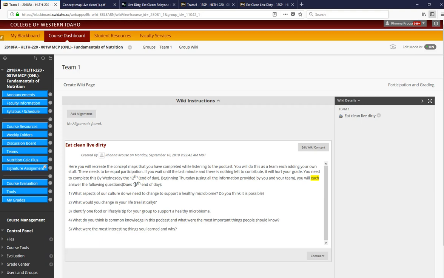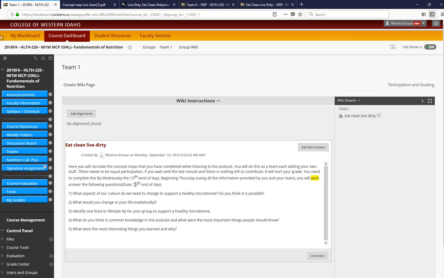After your entire team has contributed to this concept map, and again, in grading, I'm looking for equal participation. If you're only adding one thing to each category, then you're not going to score very well compared to someone else who really filled it in. That also prompts you to not do this last minute. I will go through. That's the magic of a wiki, is I can see what everyone does at all periods of time. That's a good way to really grade group work, because everyone's fear is group work is going to be all one person and everyone's going to get credit. You can't do that with a wiki.